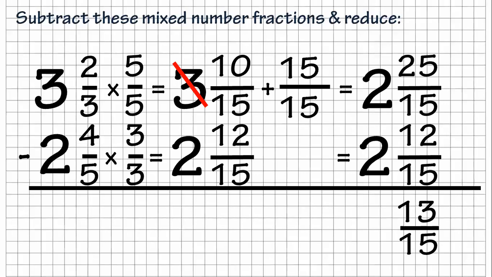And I did that one deliberately to make it disappear, because sometimes people go, well, wait, I need something to put here. Well, no, if you have 2 and you take away 2, then it's 0. You don't have to put anything there. So the answer to that one would just be 13/15.